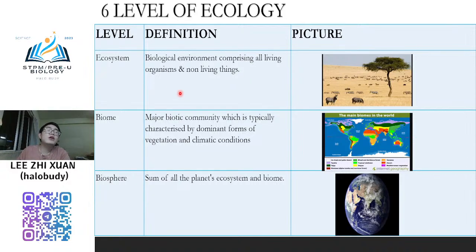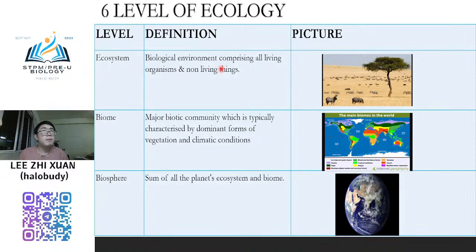And then when we go higher, it is biome. A biome is a biotic community typically characterized by its dominant form of vegetation and climatic condition. It is a group of ecosystems. When many ecosystems gather together around the world, one example is the tropical forest.